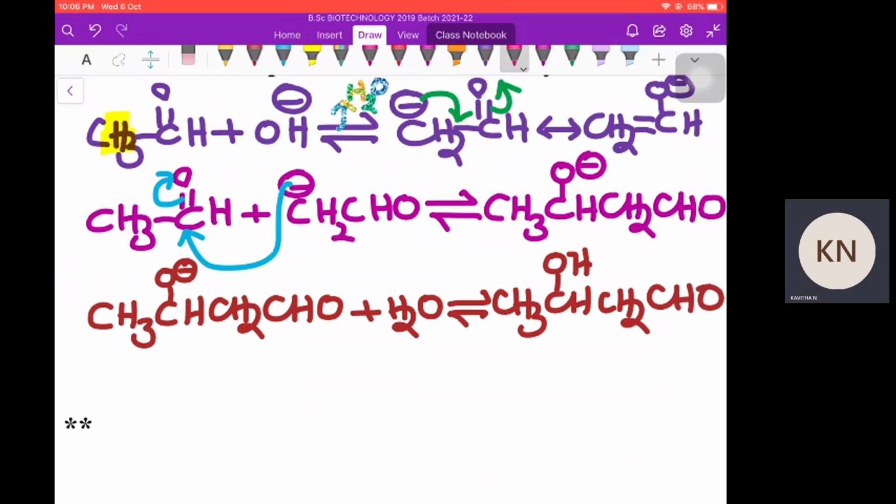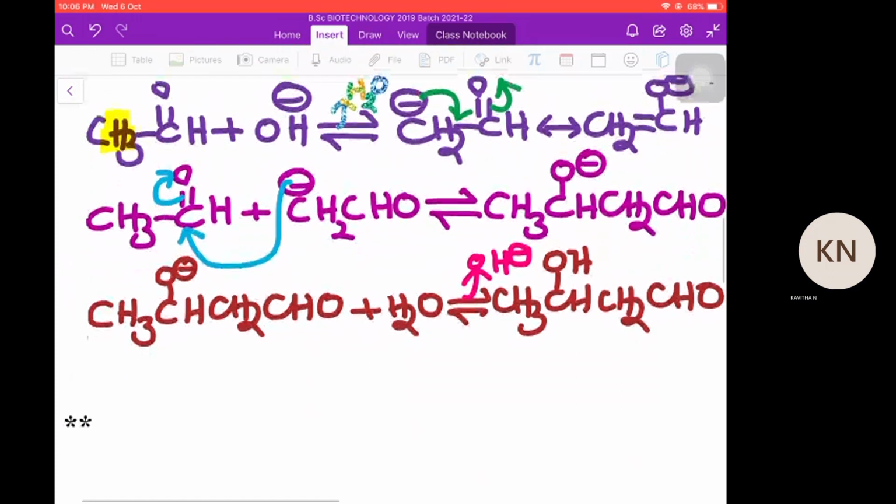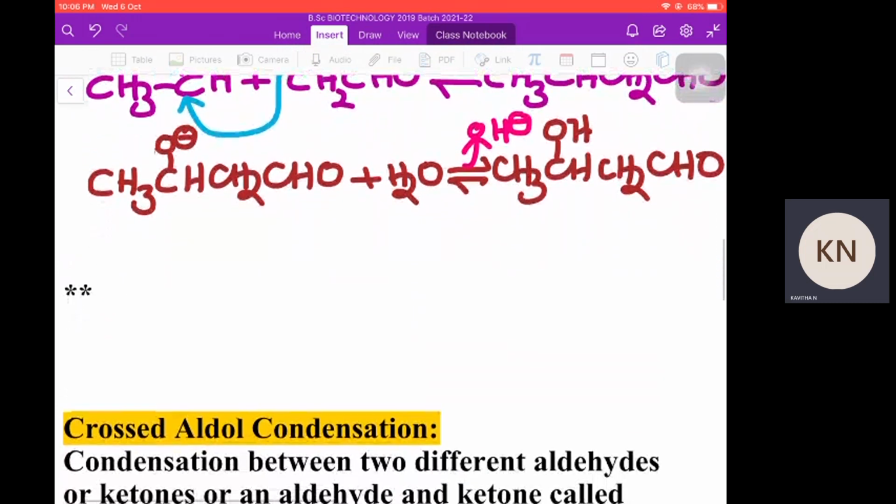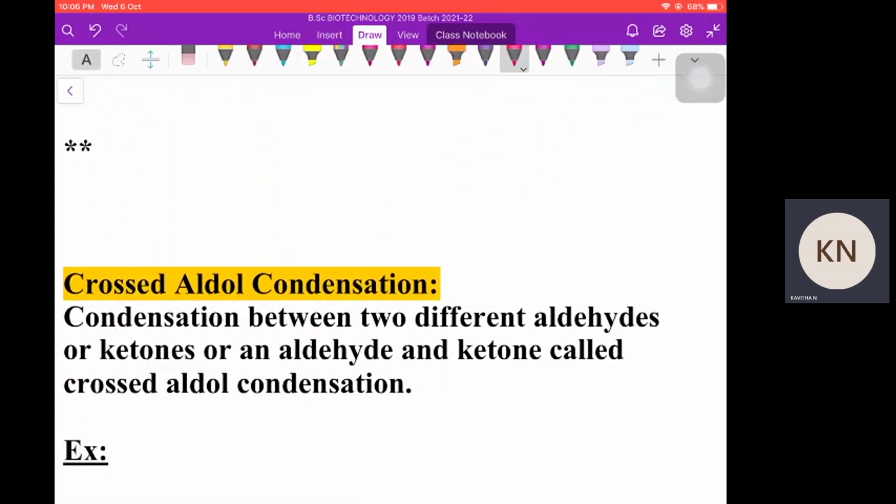And OH minus is given back. That's why we call it a base catalyzed reaction. So the first step is carbanion formation, which is stable, and that carbanion attacks a second molecule of aldehyde to yield an alkoxide ion, and later the alkoxide ion takes up the proton of water, which was formed in the first step, to yield aldol. If it is from a ketone, it is called ketol. Now let us take this aldol formed in this reaction.